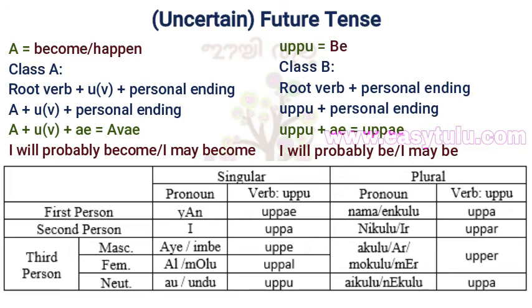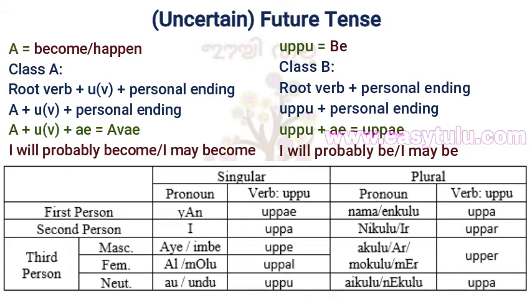Alu or molu uppal, she will probably be. Au or undu uppu, it will probably be. Nama or enkulu uppa, we will probably be. Iru or nikulu uppar, you will probably be. Akulu mokulu aru or meer upper, they will probably be. Nekulu or aikulu uppa, they will probably be.